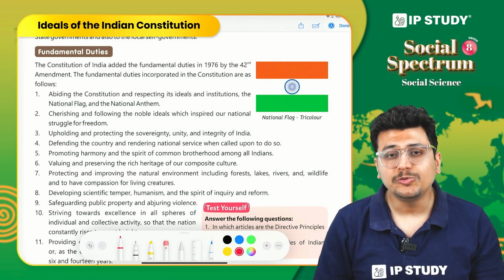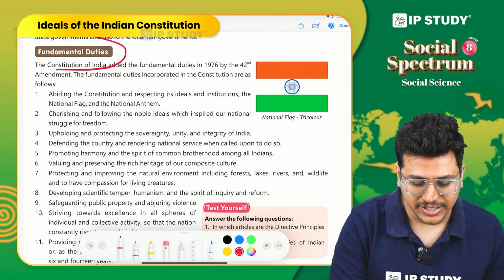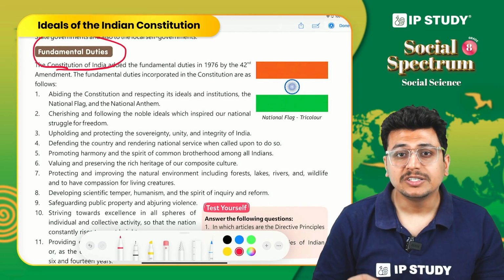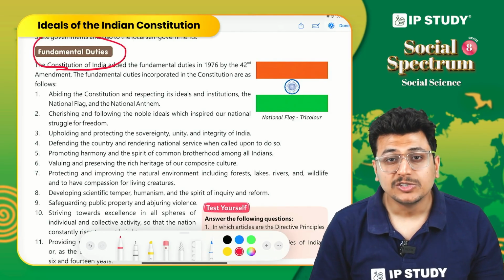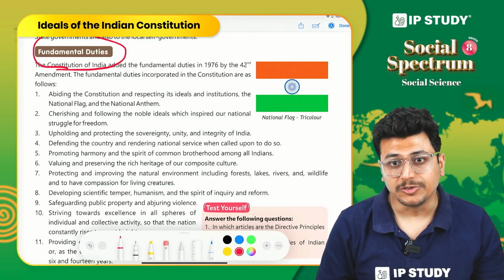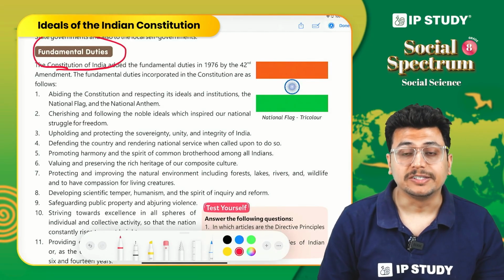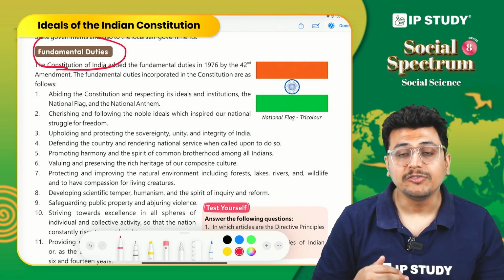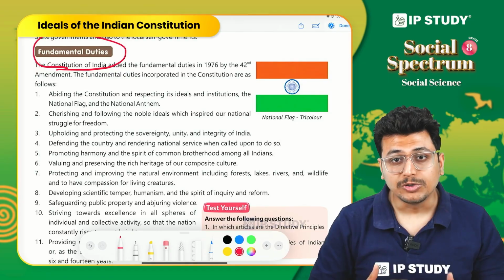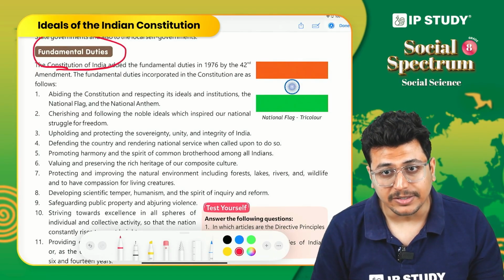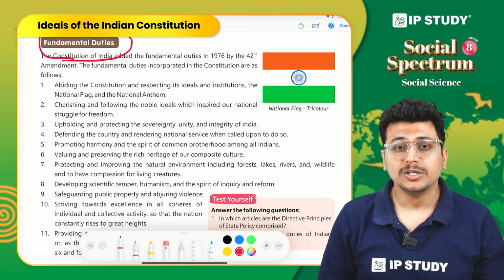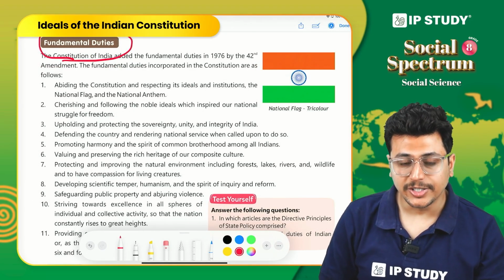And with that, we move to the last topic of this chapter, which is fundamental duties. You might have heard, with great power comes great responsibility. Your rights are your power, which the government is willing to give you. But what do you give in return? You give some kind of duties. There are some duties that you follow to enjoy those powers in the right manner. So what are these duties? These duties are for your country. So now let us discuss these fundamental duties.